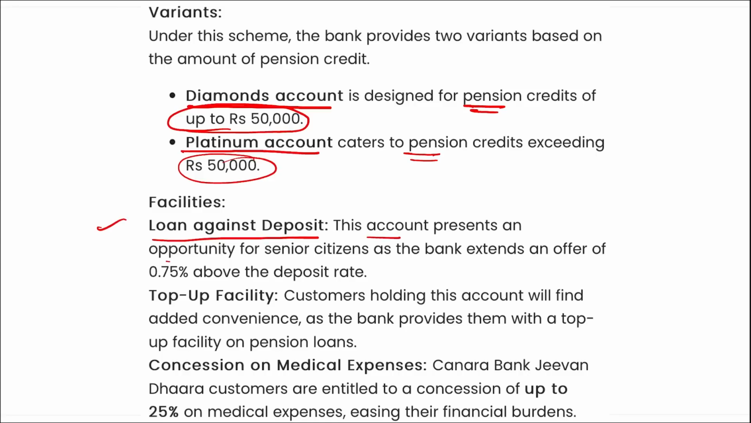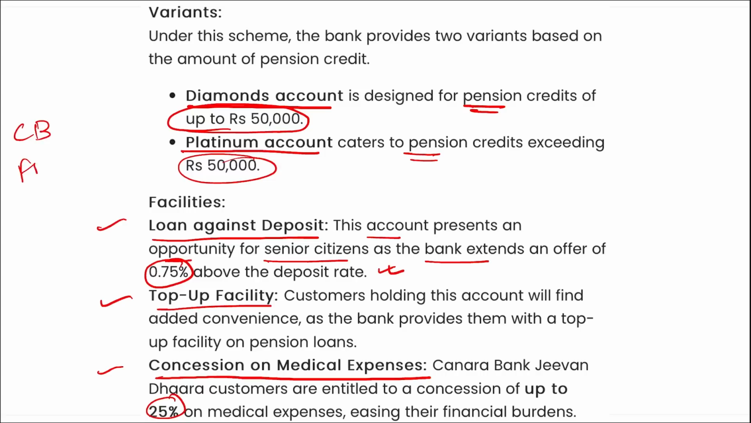This account presents an opportunity for senior citizens as the bank extends an offer of 0.75% above the deposit rate. Then there is a top-up facility. Then there is a concession on medical expenses also, correct? And this concession is of up to 25% on medical expenses. Then if we talk about Canara Bank fixed deposit, it is providing fixed deposit rates ranging from 4 to 7.25% for the general public, and from 4 to 7.75% for senior citizens.